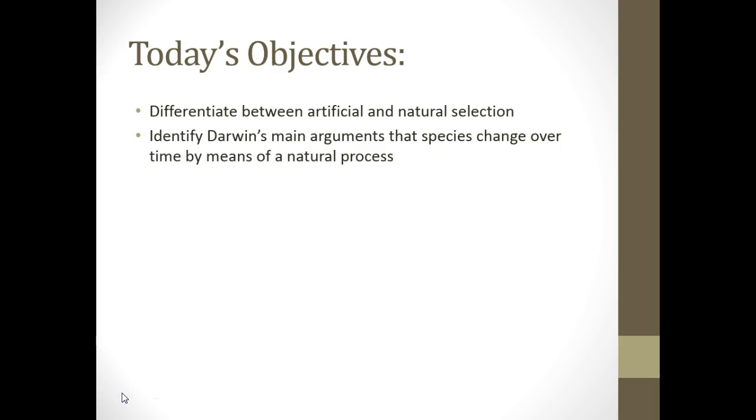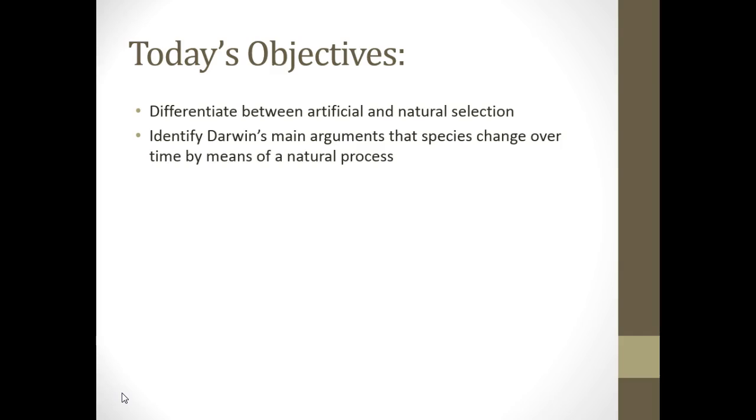So in today's objectives, we differentiated between artificial and natural selection. Remember that the word artificial means false, so it's not what happens naturally. It's not found in nature. So artificial selection, like with the pigs, is when farmers choose their two best pigs to mate in order to get more very good producing pigs. Natural selection, there are many things that go with that: survival of the fittest, struggle for existence, fitness, adaptation, all those things. And we pretty much went over that.